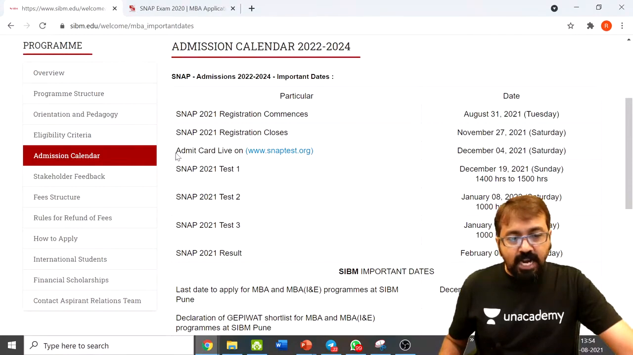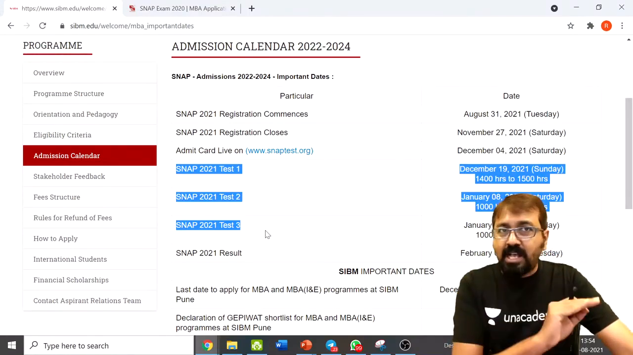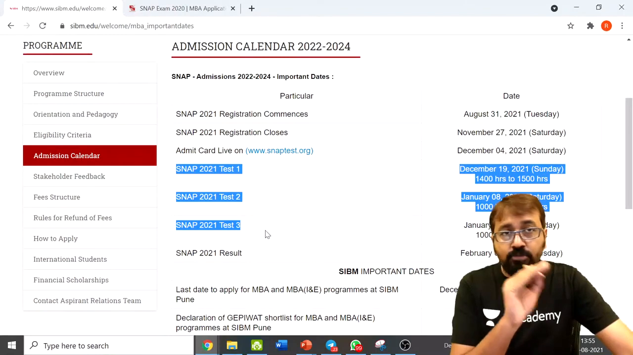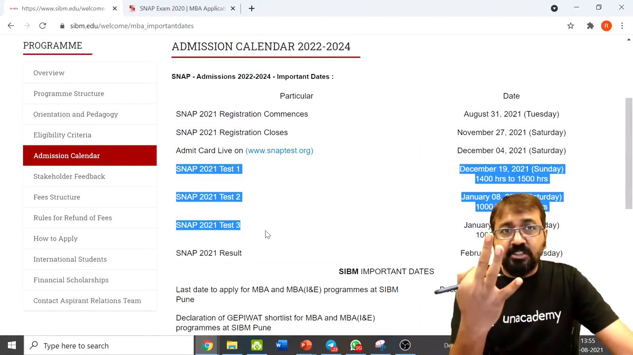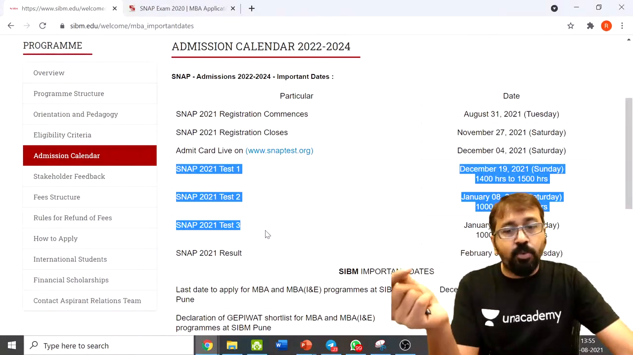So guys, admit card will be available on the website from December 4. Now what are the exam dates? It is exactly as it was last year, that is in 2020. It was conducted in 3 slots. Each slot was of 60 minutes duration, 60 marks, 60 questions.